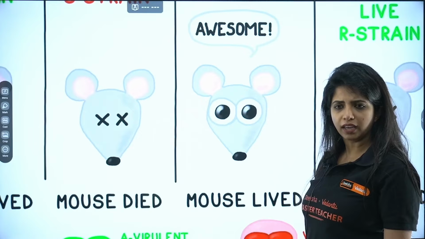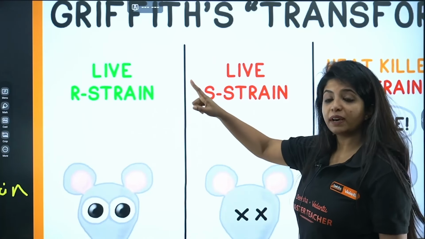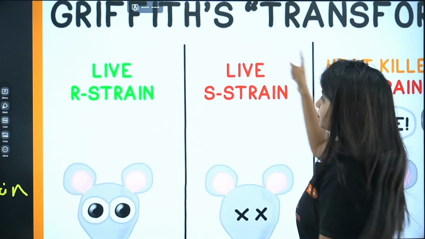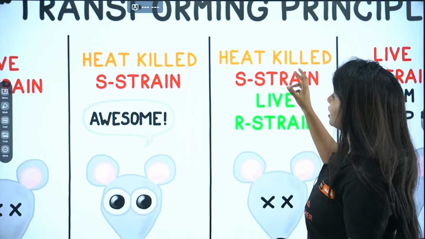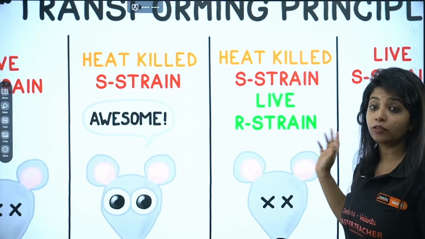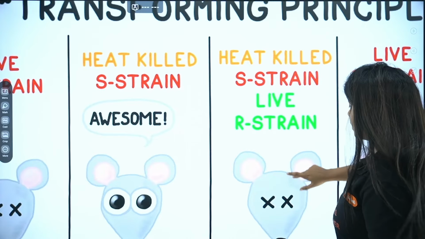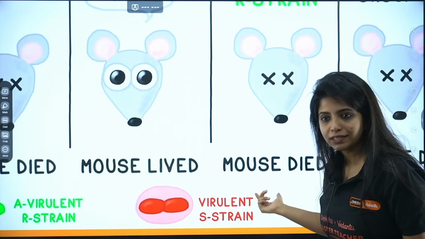So he thought, okay, by putting this, the mouse is living. By putting this also, the mouse is living. Why not mix both of them? So he did the next treatment where heat killed S strain and live R strain were mixed. Both of them were not causing any trouble until now. But now the mouse died. He was like, what is happening?